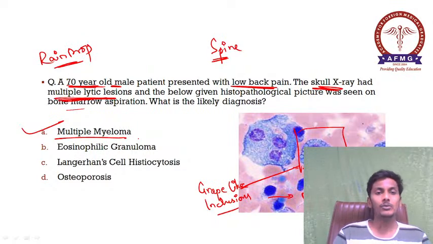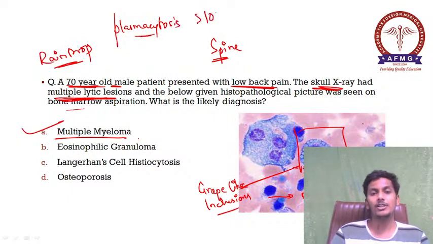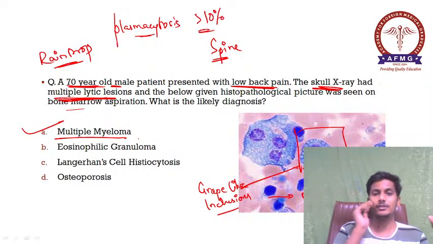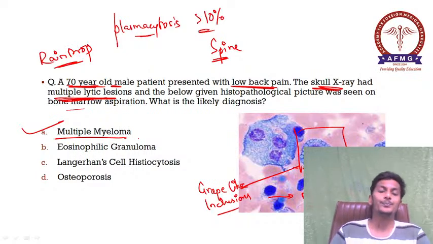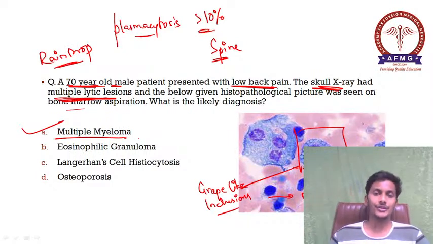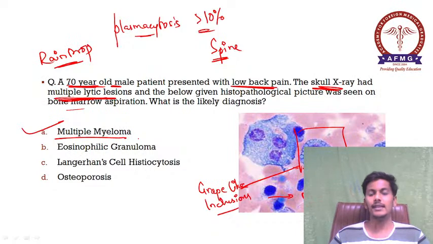Okay, multiple myeloma में क्या होता है? There is a plasma cytosis. In multiple myeloma there is plasma cytosis. Okay, more than 10% of plasma cells would be seen. More than 10% of the plasma cells are seen in the bone marrow. Okay, along with some other features. Okay, lytic lesions would be seen. There can be some kidney impairment which is seen.